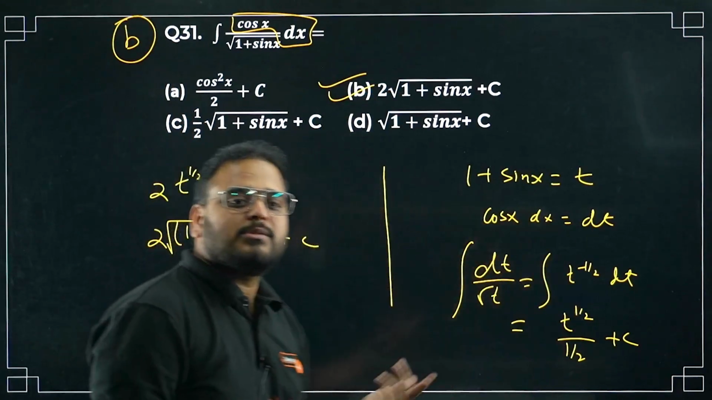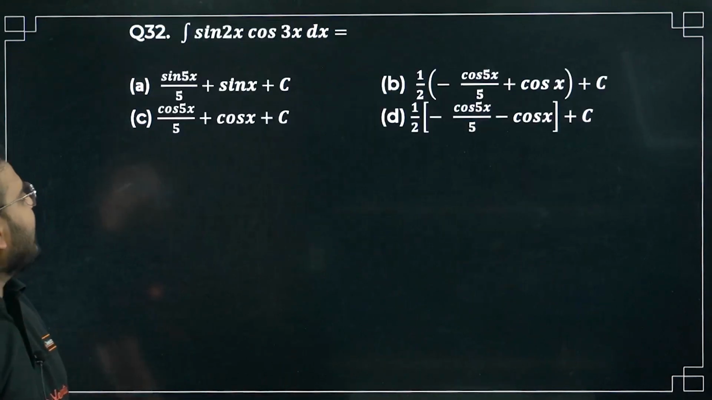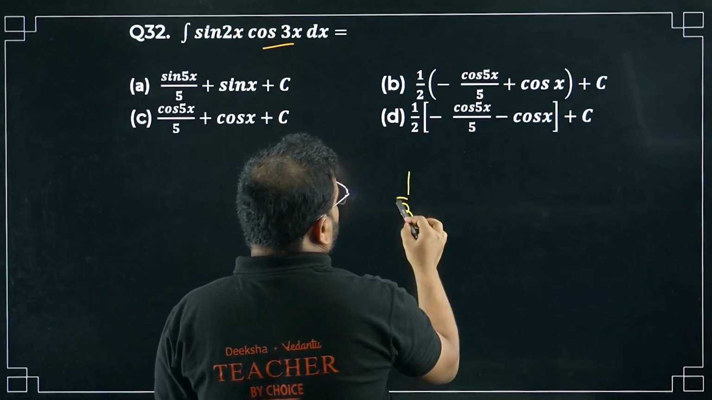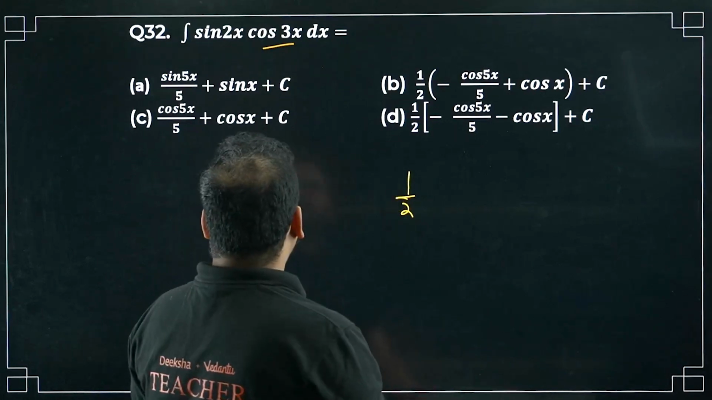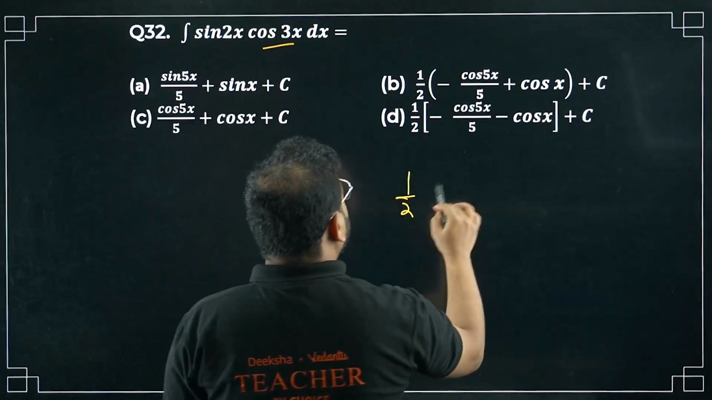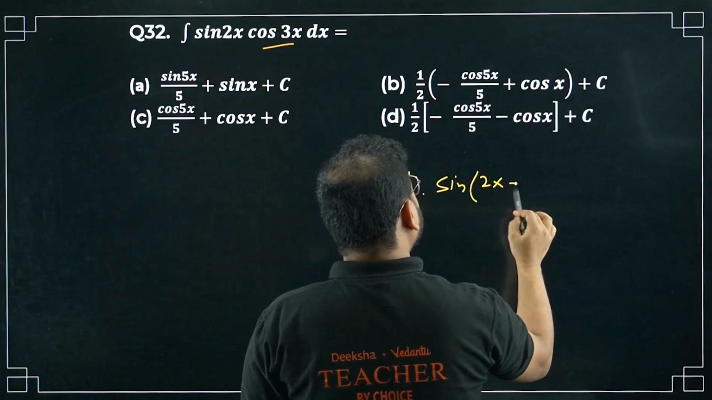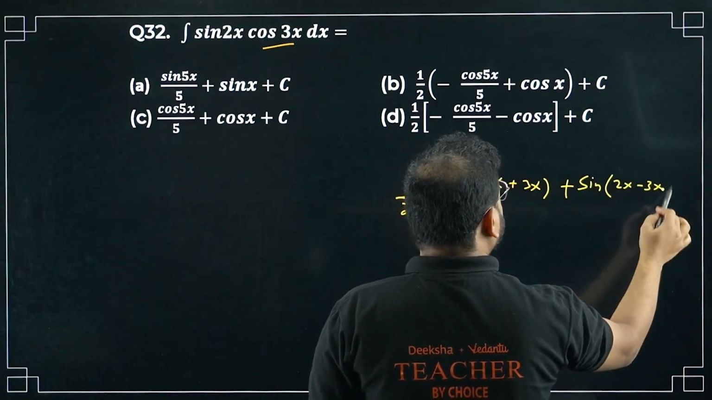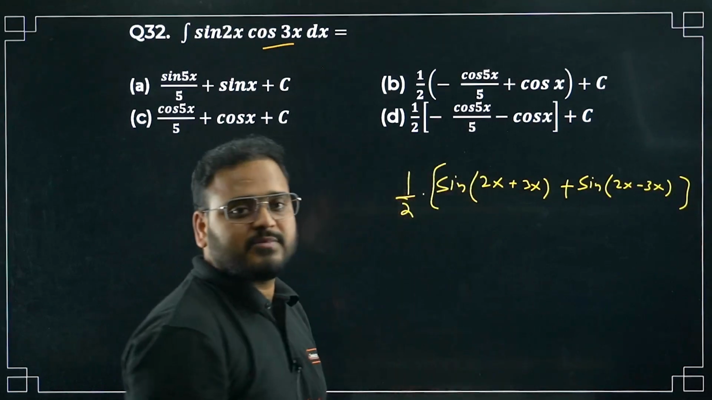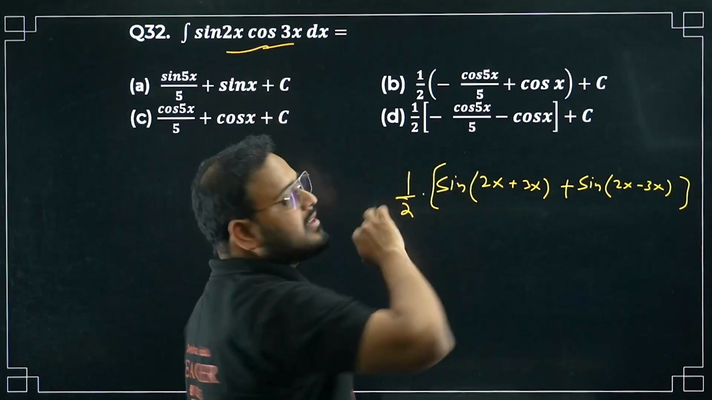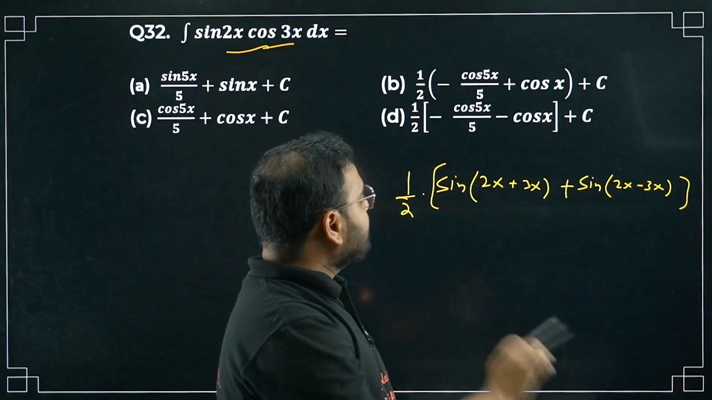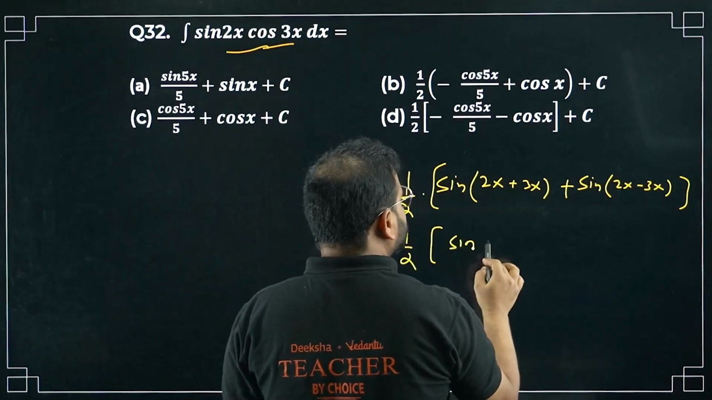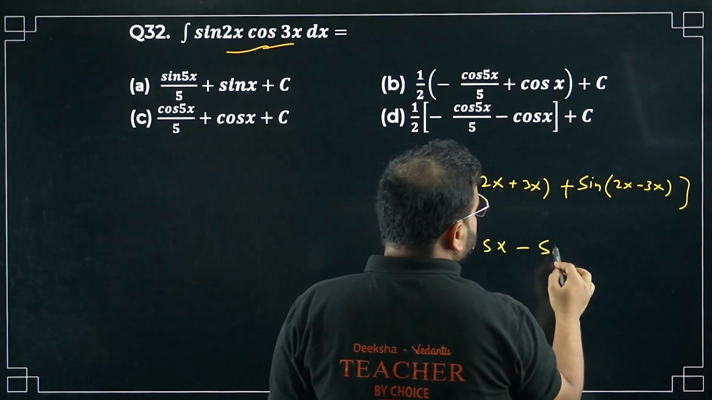Yes. Moving on to question number 32 now. Sin 2x cos 3x, sir. Sin A cos B, the formula is very simple: 1 by 2, sum and difference formula. 1 by 2 times sin of 2x plus 3x plus sin of 2x minus 3x, right? Correct, no? Sin A cos B is half of sin of A plus B plus sin of A minus B. What do I get over here? 1 by 2 times sin 5x minus sin x.